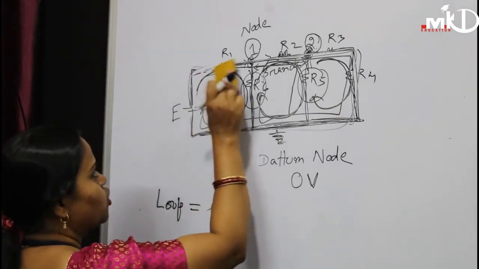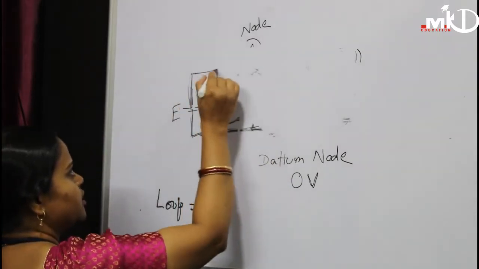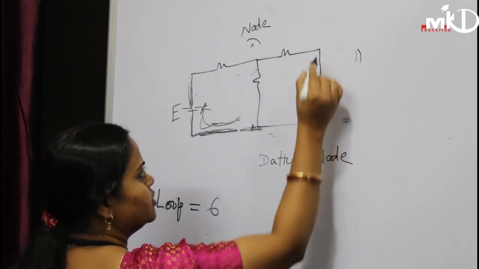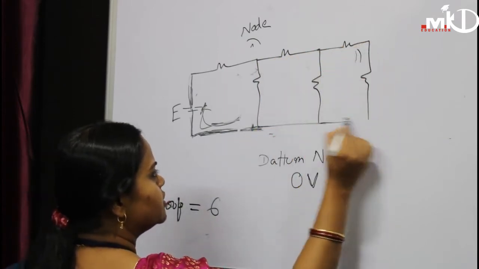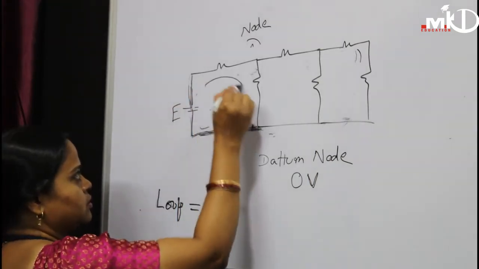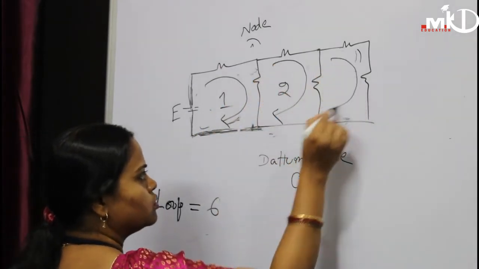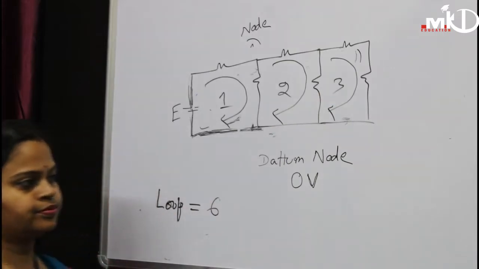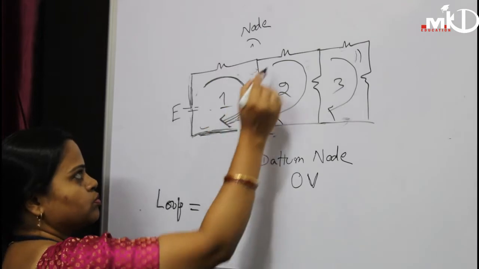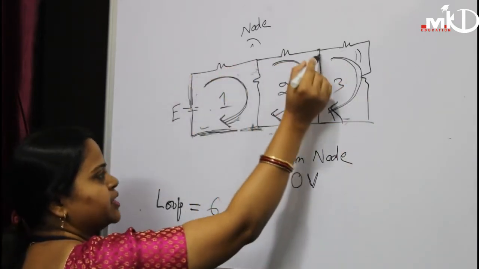But if we go for the meshes, the number of meshes here is simply 1, 2 and 3. A mesh is also one loop, but a mesh can't be repeated like this.